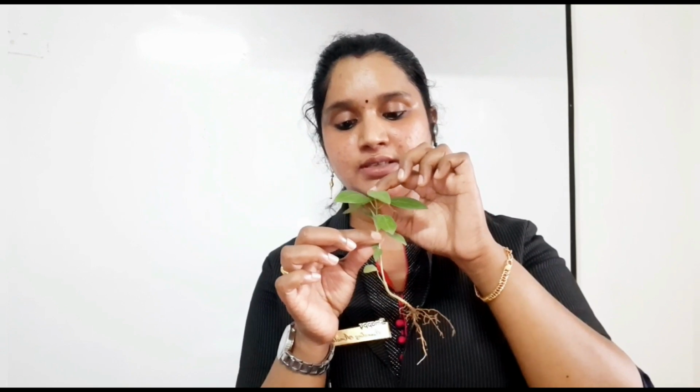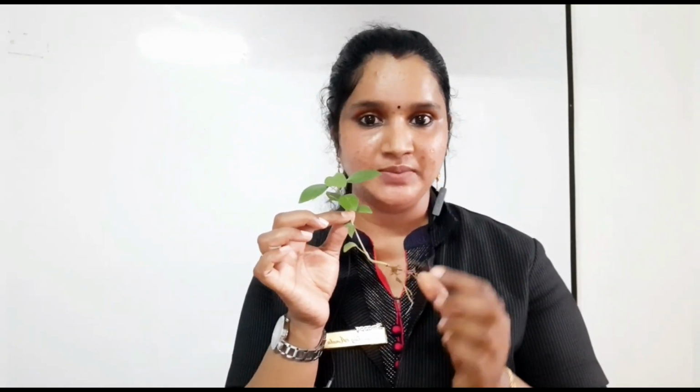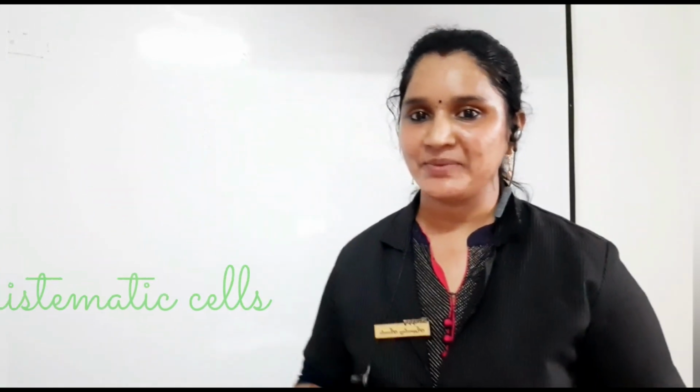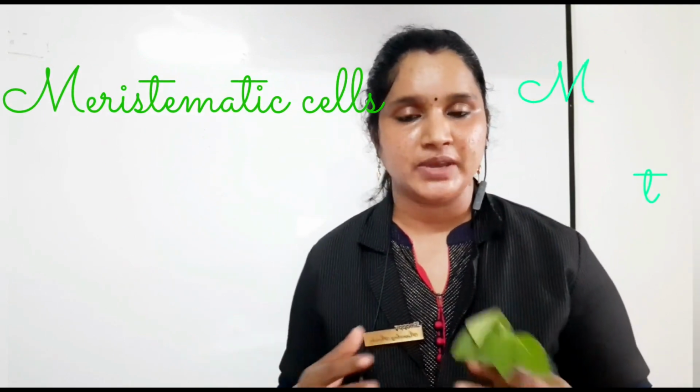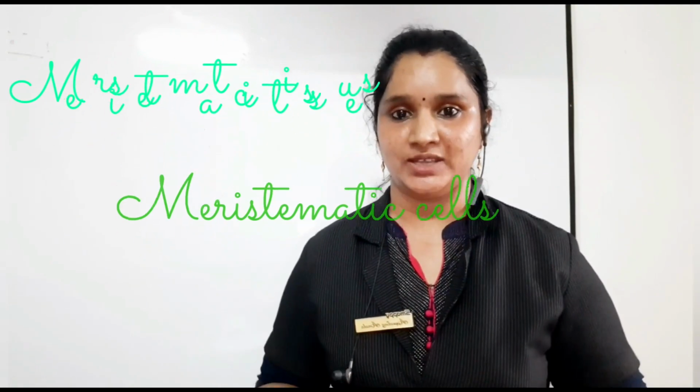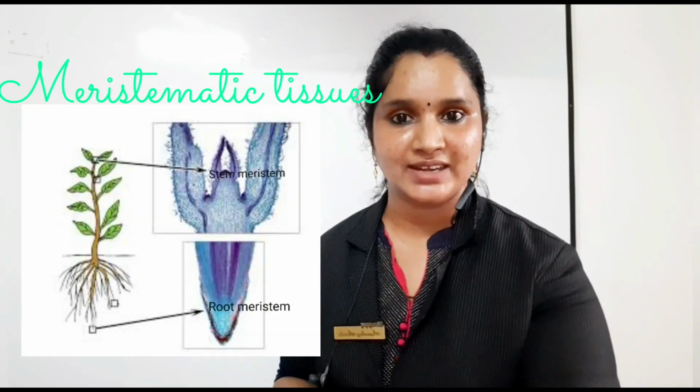See, the tip of stem and root have some specific cells which help them to grow. These cells undergo rapid cell divisions and result in the growth of plants. And because of these cells, the small plant can grow into a big tree. How wonderful it is, isn't it? Then can you say what is the name for these cells? Yes, they are meristematic cells. And when these meristematic cells group together, they form meristematic tissues.